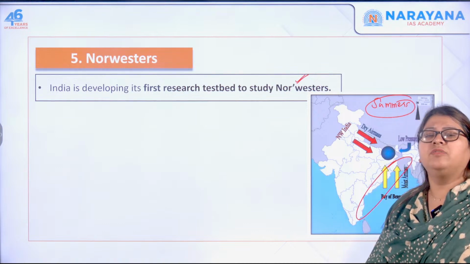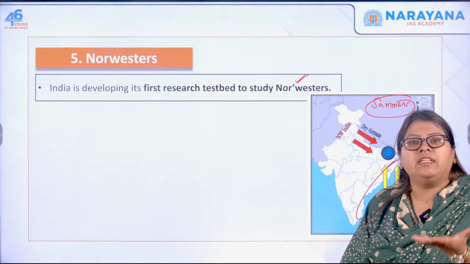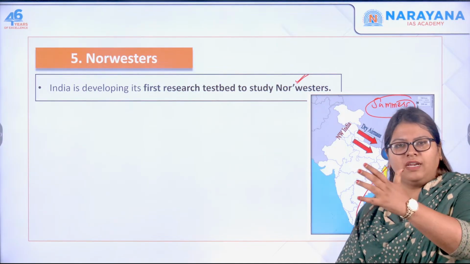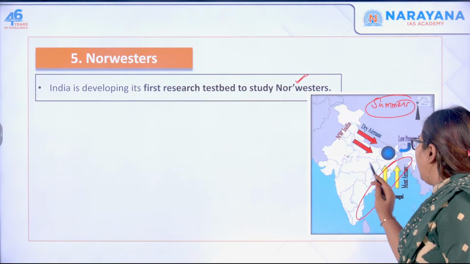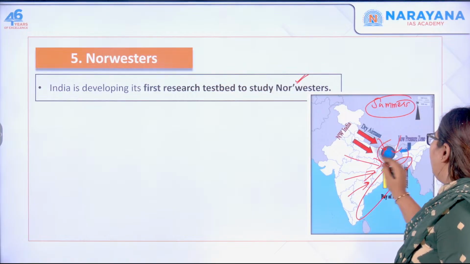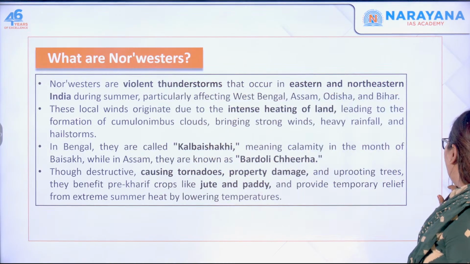There is more heating up of the land, and the excess heating results in low pressure. Because a low pressure is created, it attracts the surrounding wind systems, so the winds will rush towards this low pressure zone. That is what results in nor'westers.